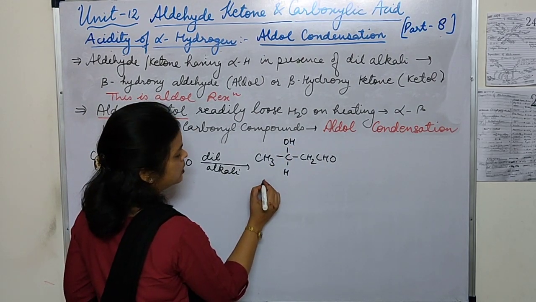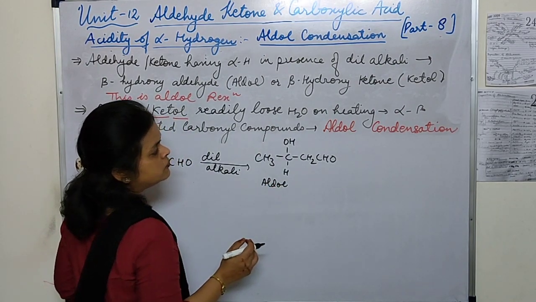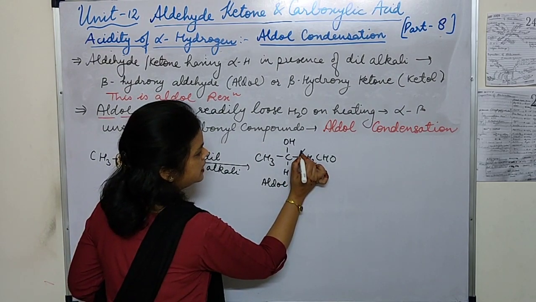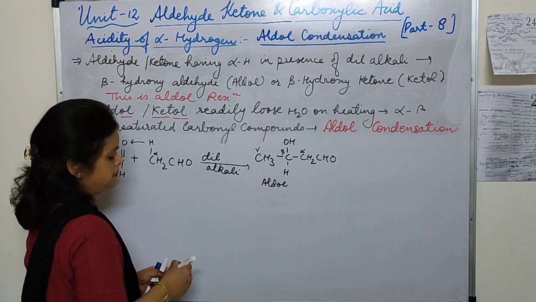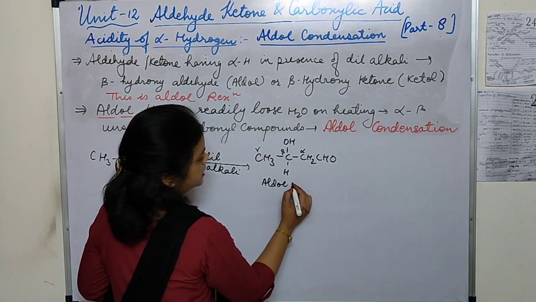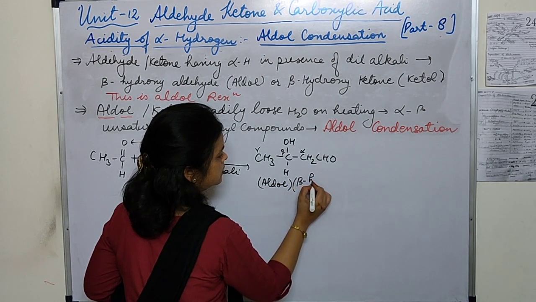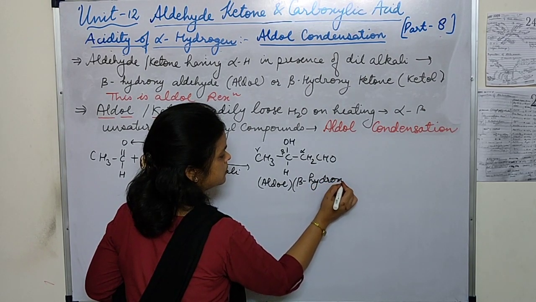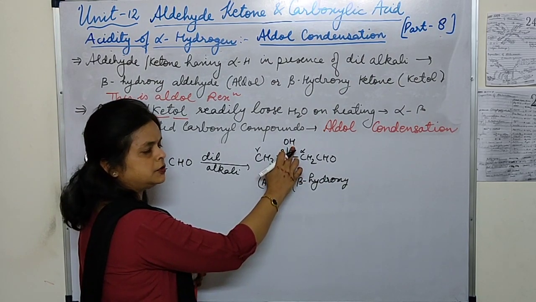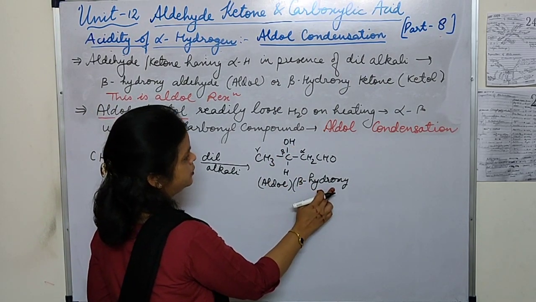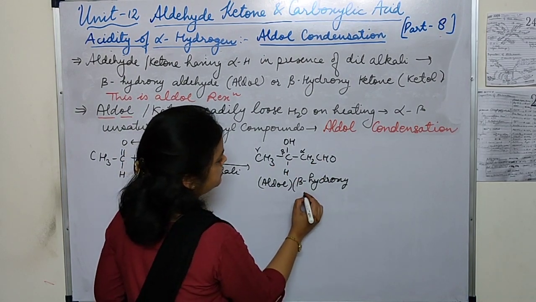So what is the name of this compound? Beta hydroxy. On the beta carbon we have the hydroxyl OH group, so beta hydroxy, and how many carbons do we have? 1, 2, 3 and 4, so it is butanal.